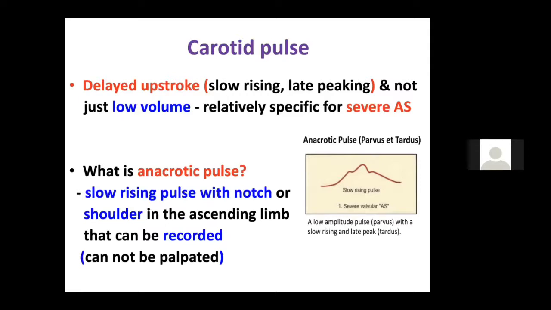Now let's come to the carotid pulse. There is a delayed upstroke. As I already discussed, it's slow rising and late peaking, and not just low volume. It is relatively specific for severe aortic stenosis.